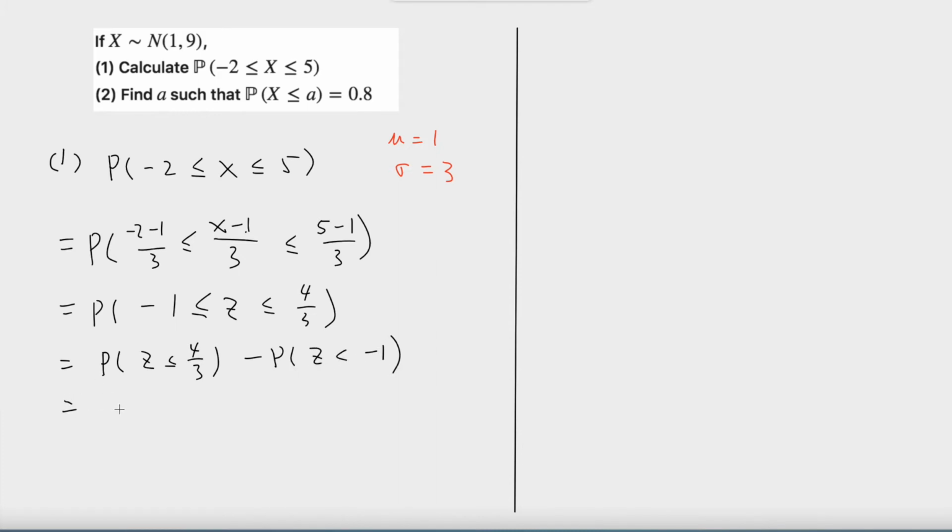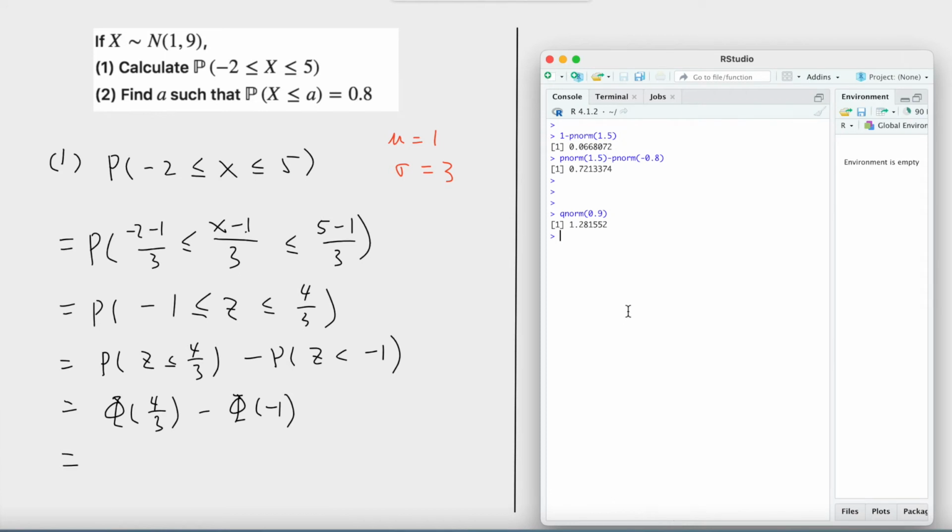This is equal to phi of 4 over 3 minus phi of negative 1. We can use R to do the calculation. So this is equal to pnorm of 4 over 3 minus pnorm of negative 1.